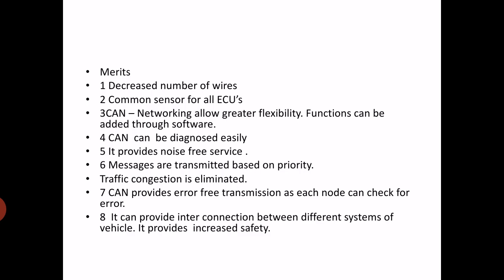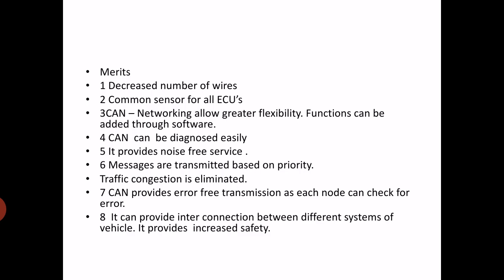Functions can be added through the software. You can add or remove the software and change the functions. CAN can be designed or diagnosed very easily. So the diagnostic system is very easy, and it provides noise free service.